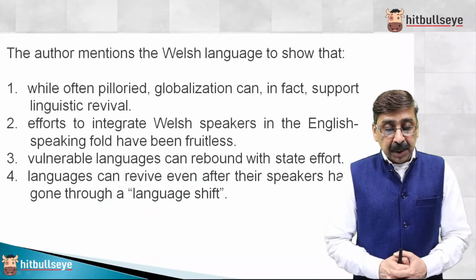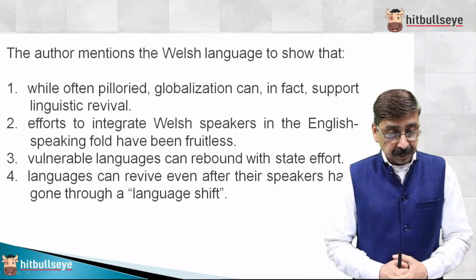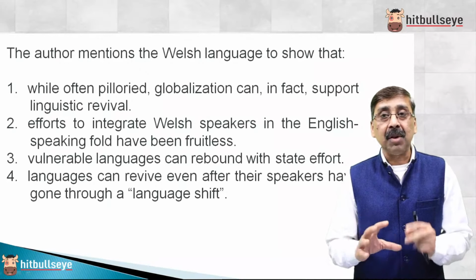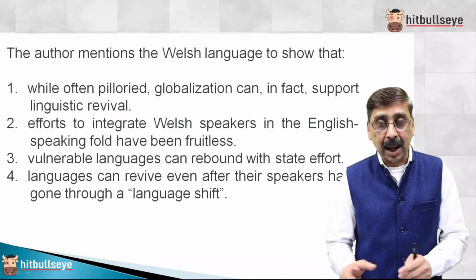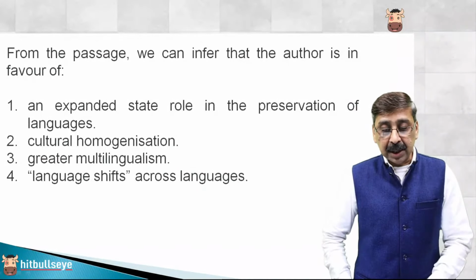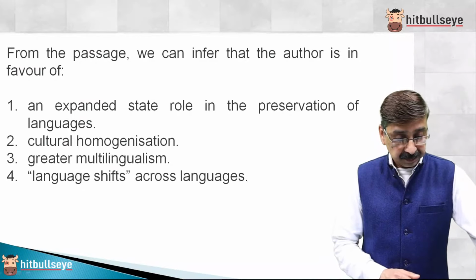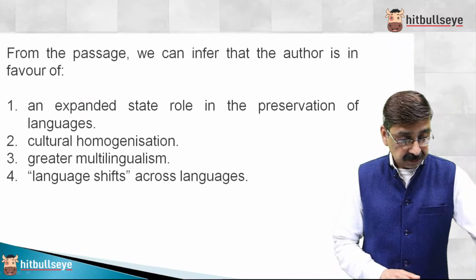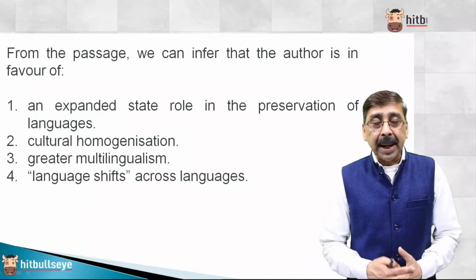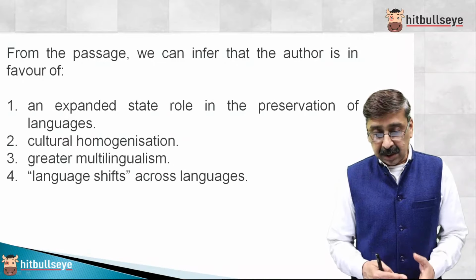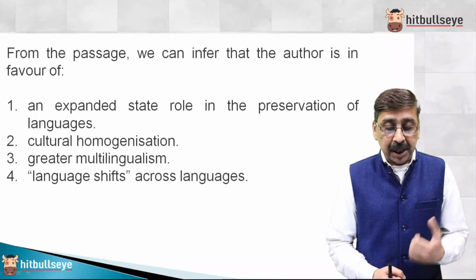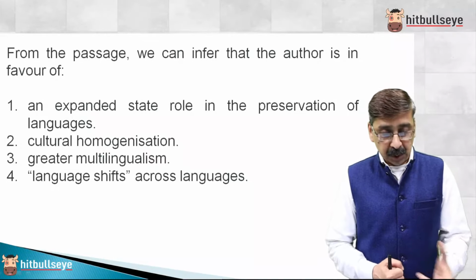So the author mentioned the Welsh language to show that a language can survive even after its speakers have gone through language shift. So after the language shift example, he has given the example of the Welsh language. So the fourth is the answer option. From the passage we can infer that the author is in favor of... So the author is saying that the main culprit for these languages getting into this extinction phase is monolingualism. So the author definitely will favor multilingualism. So the third option.